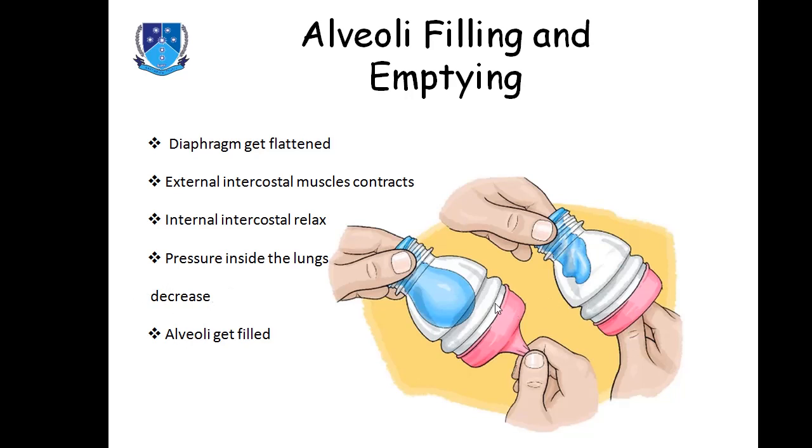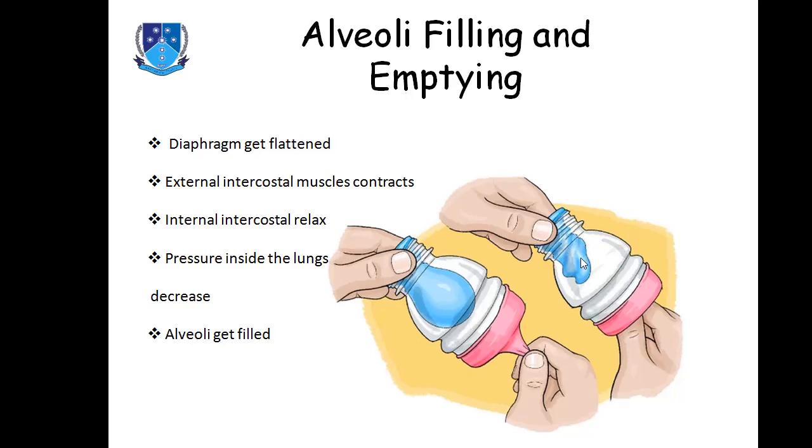Focus on this diagram now. For example, this is alveoli, and this is having a small volume of residual air. This is having a small volume of air that's called residual volume. But if you consider this as a diaphragm, and if we push this diaphragm downward, what will happen?